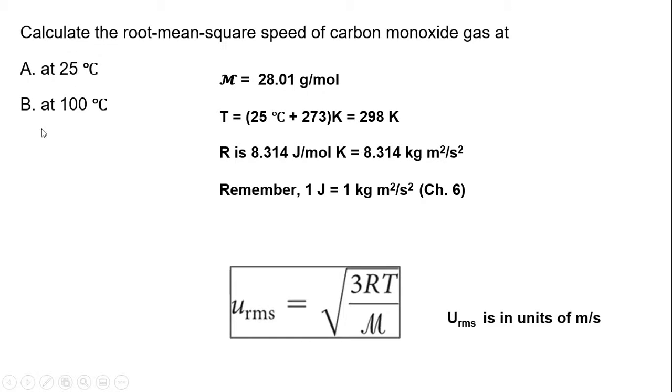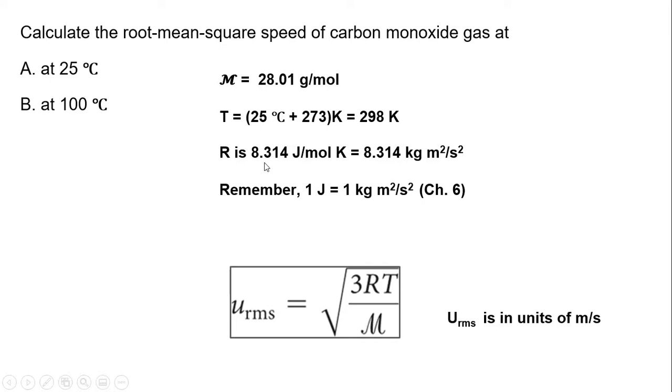So there's going to be 2 equations, and we're going to see what the average kinetic energy speed of this is. Now, first thing, the final answer should be in meters per second. So we have to use a different gas constant in order to get there. The molar mass for carbon monoxide is here. We are using kelvins, so we're going to change the Celsius to kelvins. And then we're going to use a different gas constant. Why? Because we can use something to get to different units that we want.